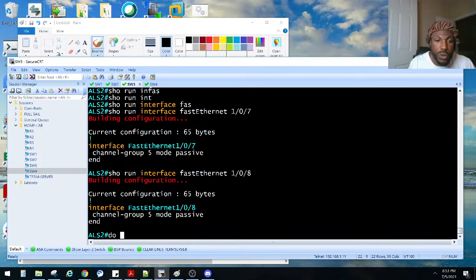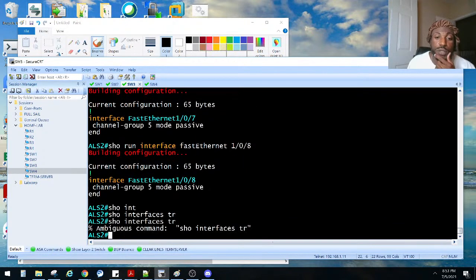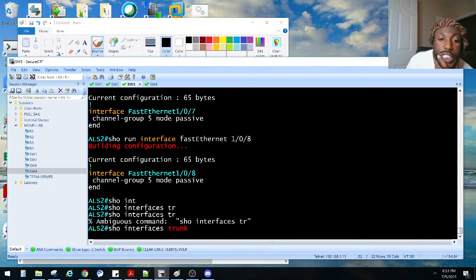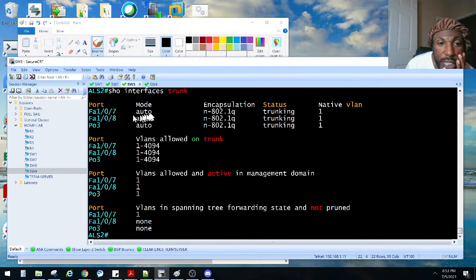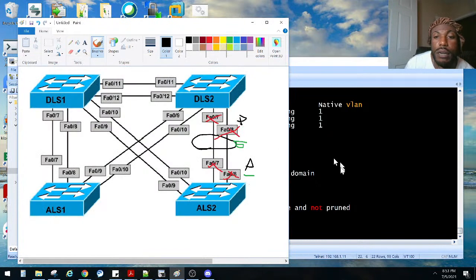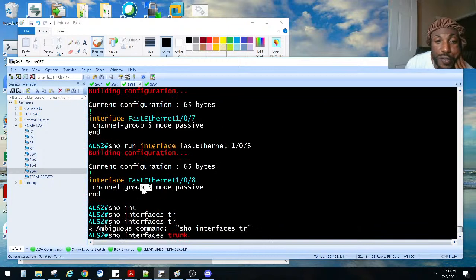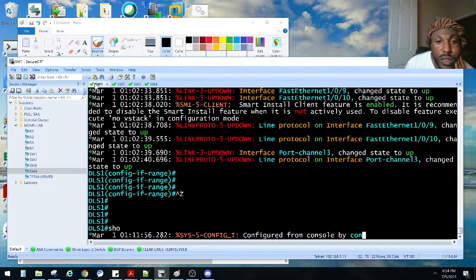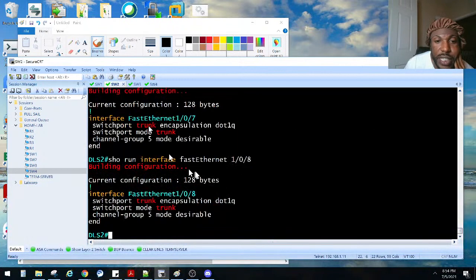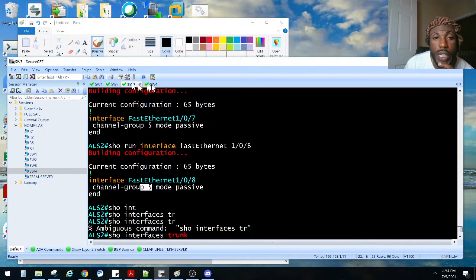7 and 8. Show interfaces trunk. I don't think that's the reason though. Because remember, we negotiated the other side, so 7 and 8 should be trunking, as indicated with this show command. Right, so it is trunking, but port channel 5 is not up. Did I put channel group 5? Yeah, that's correct. Other side should say 5 as well, right? Channel group 5, mode desirable. Interesting. What is going on here, y'all?